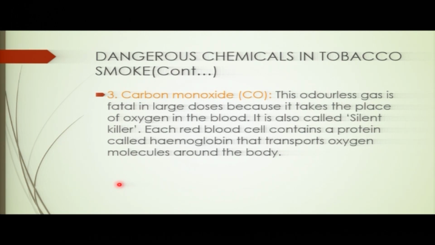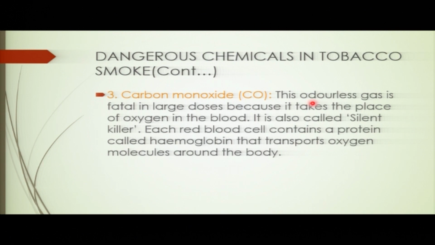So another chemical is carbon monoxide. This carbon monoxide, do you know it? This is very dangerous. It is an odorless gas. It does not have a color. And it is fatal, which means it can cause death. When you breathe this carbon monoxide, it can inhibit oxygen from getting into the lungs.